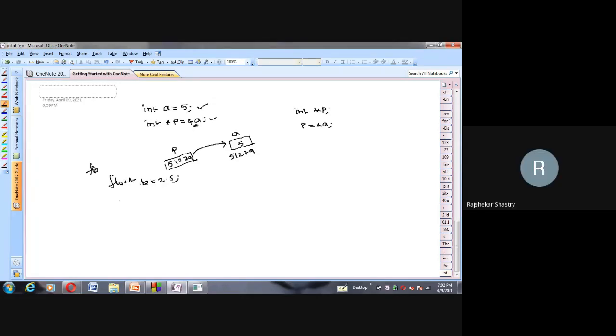No. The data type you have decided to store the address of b is float type, so the pointer also should be declared as float type only. Say, for example, q. I have declared q as a float type, in which I can assign the address of a float type variable. Again, suppose I take a character variable, char ch equal to uppercase A. I have stored a character in that, and I want to create a pointer variable. Which type should the pointer be? Character type. Say this time it is r.